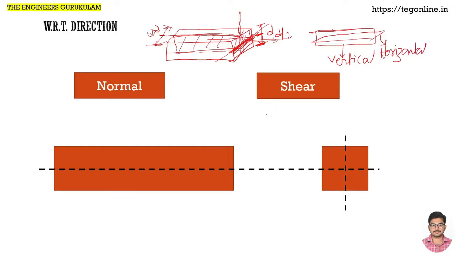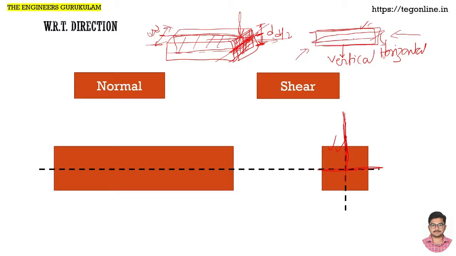Now this is the area of cross section. This one is the horizontal mid plane we are talking about, and this is the vertical mid plane. You might have completed engineering drawing: the vertical plane, from this direction, is a plane, but when we observe it from the side, it will be a line.